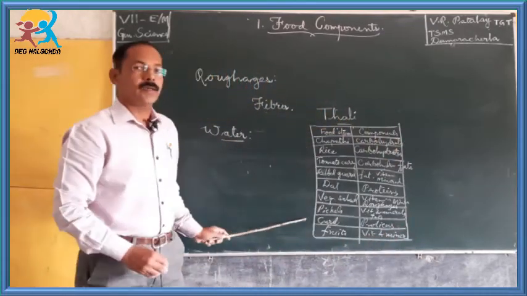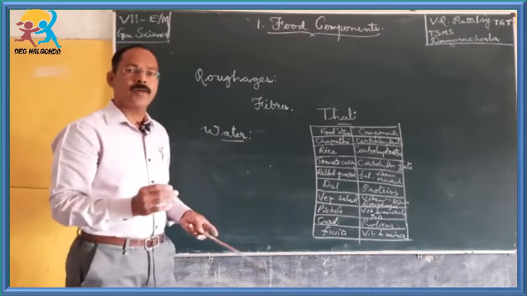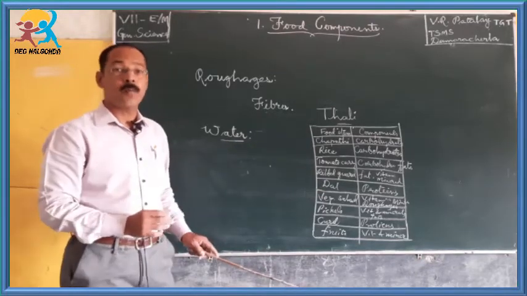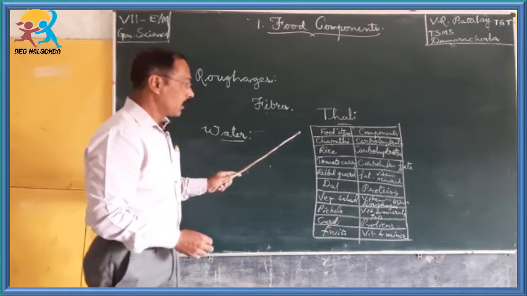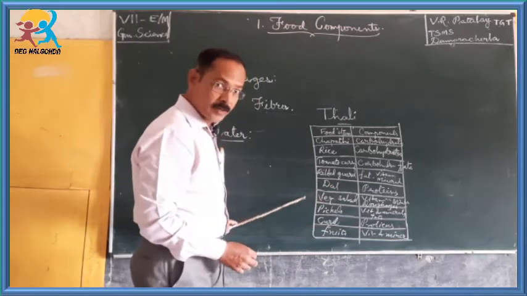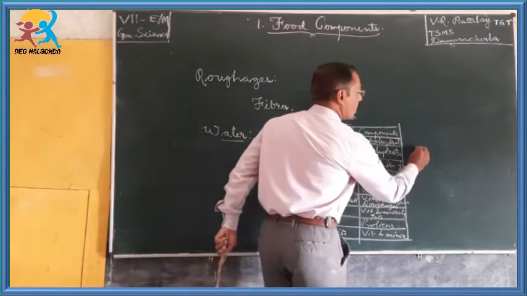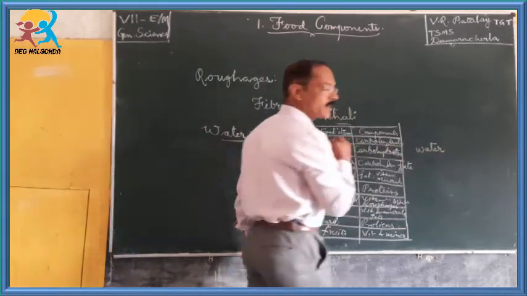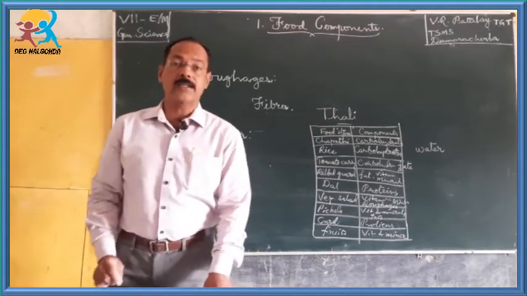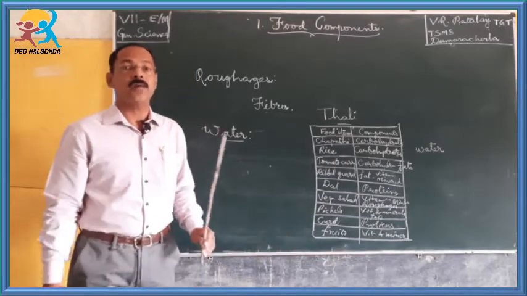And not only these, there are so many other small quantities of different kinds of food dishes that the thali contains. We can extend the list still more. Okay children, not only these food components, but these food items also contain, in addition to this, water. Isn't it children? So that means a thali contains almost all the food components that we need for our body.